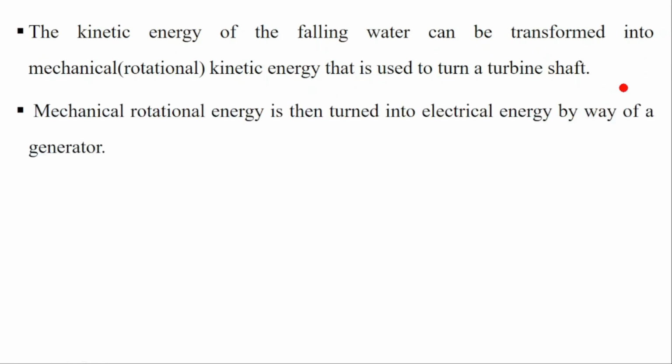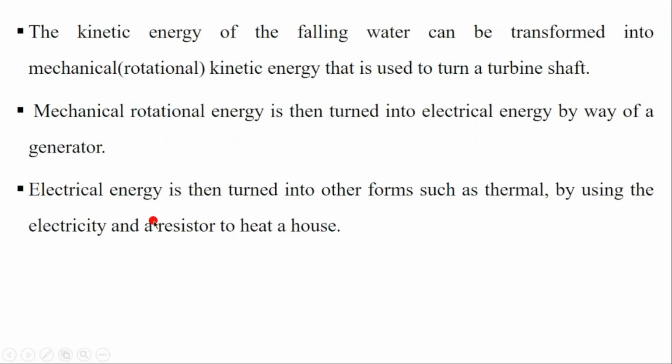This mechanical rotational energy that is created is converted into electrical energy by way of a generator. So you have a generator which converts mechanical rotational energy to electrical energy. And this electrical energy can be converted into another form, thermal energy, by using a resistor. It can be used to heat a house.